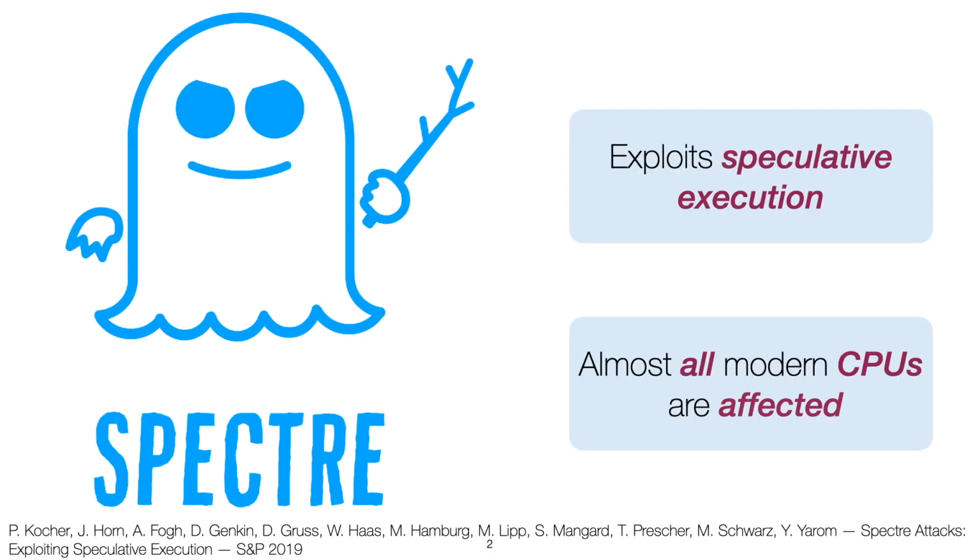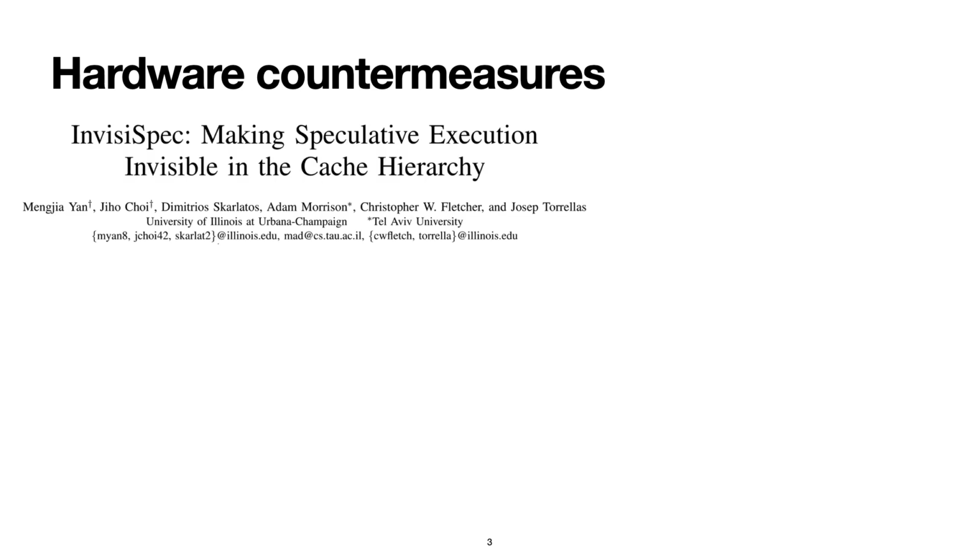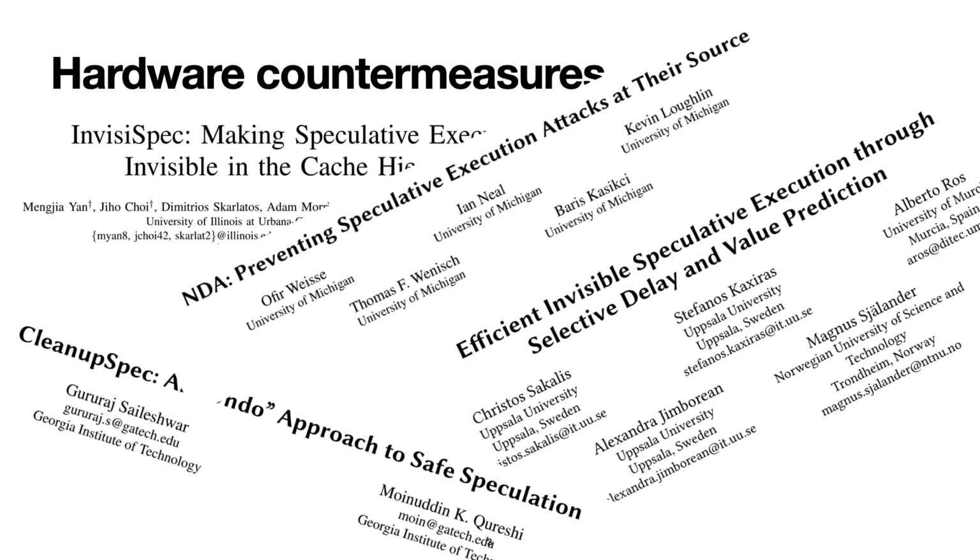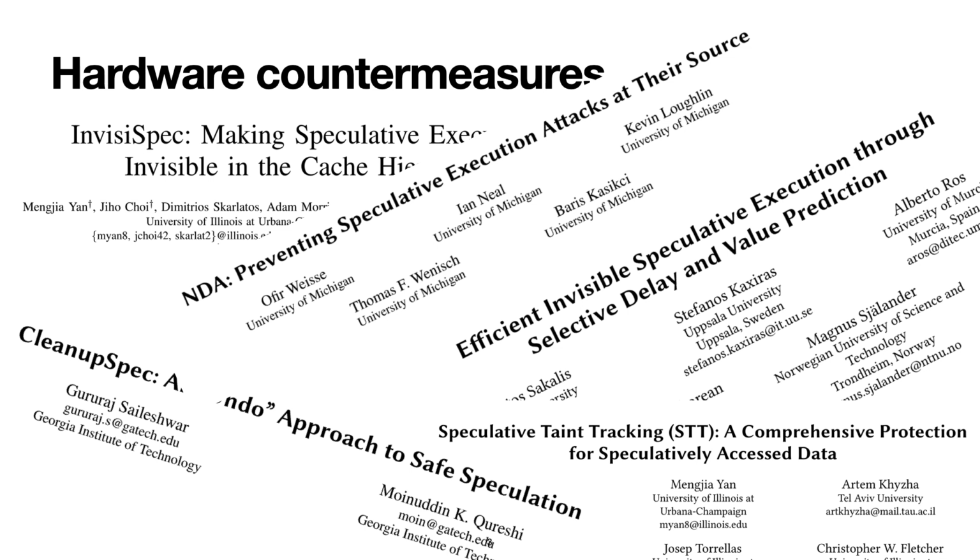Speculative execution attacks such as Spectre exploit speculative execution, an optimization implemented in modern CPUs, to leak sensitive information. Since the discovery of Spectre, researchers have been working on countermeasures to mitigate speculative execution attacks. And this is a collection of a few recent mechanisms for secure speculation. Let's start by looking at a few examples.